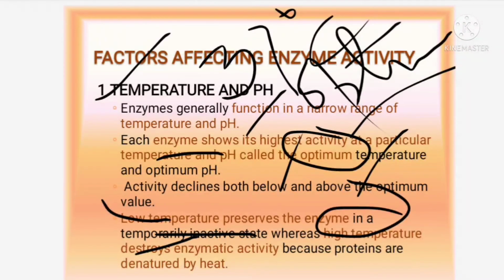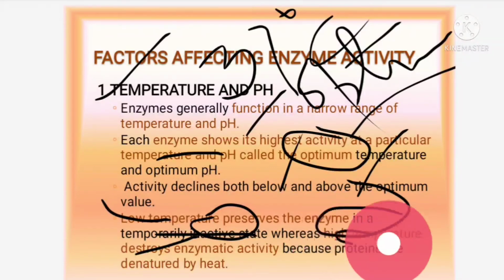So automatically what will happen? The enzyme will not function. So below also it is inactive, and above, the proteins are getting denatured by heat. So the enzyme's activity will be very less. So there should be an optimum at which the enzyme activity will be more.